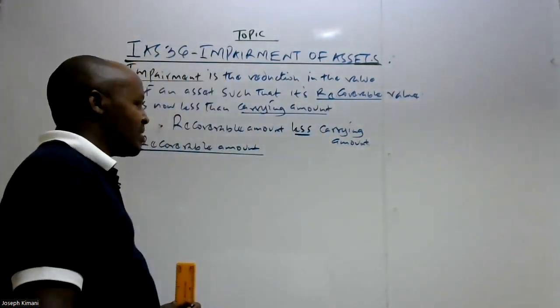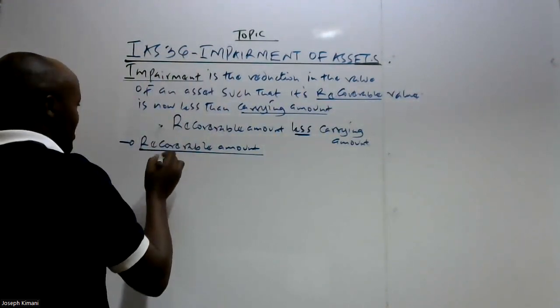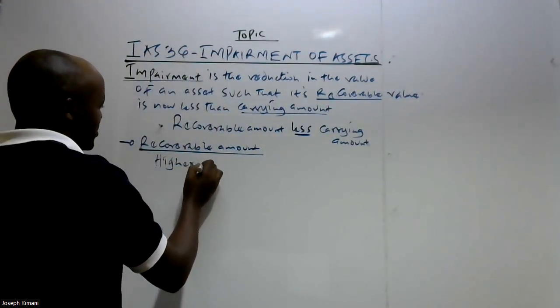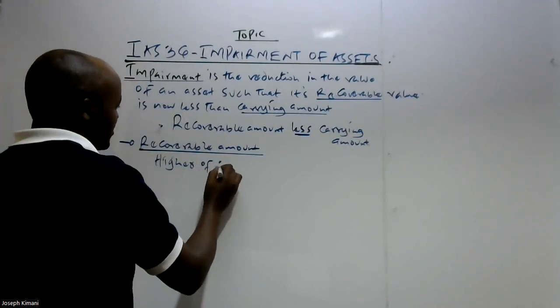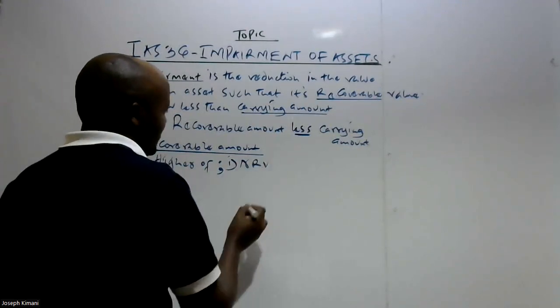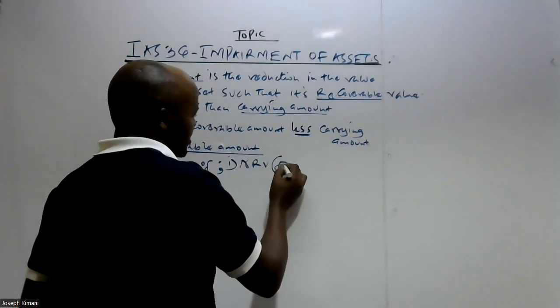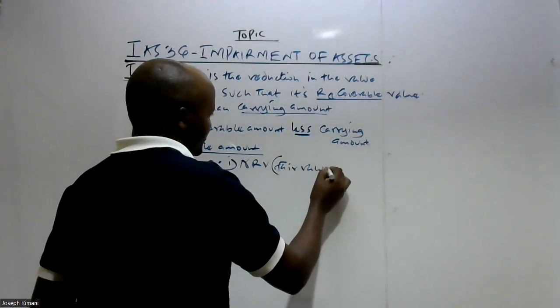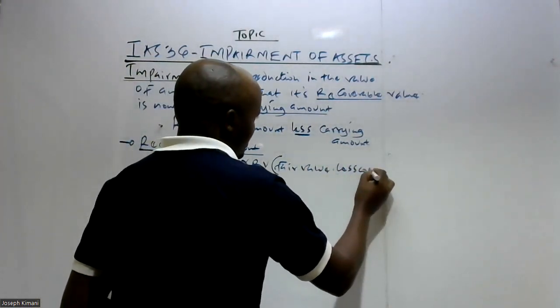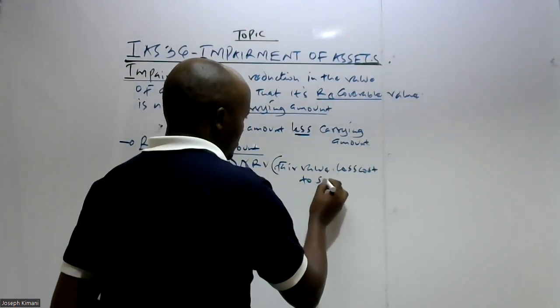And therefore, in terms of how we define this term in IAS 36, we say that a recoverable amount is defined to be the higher of two values. One, the net realizable value. The net realizable value, in other terms, is the fair value less cost to sell.